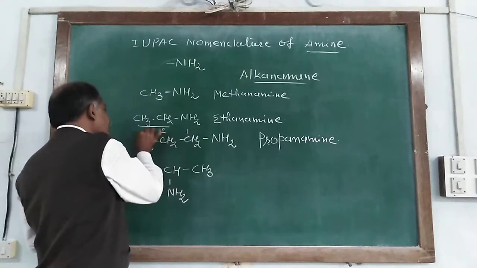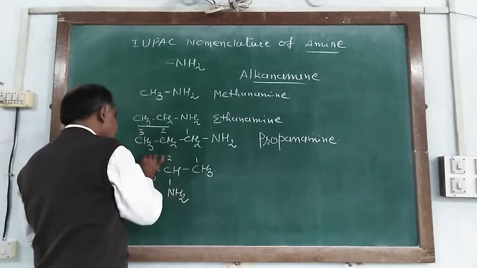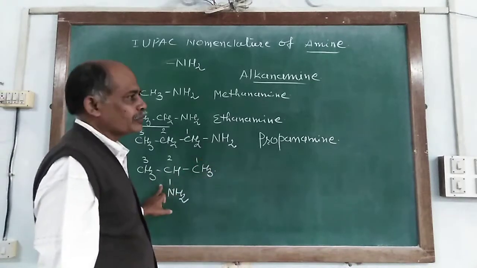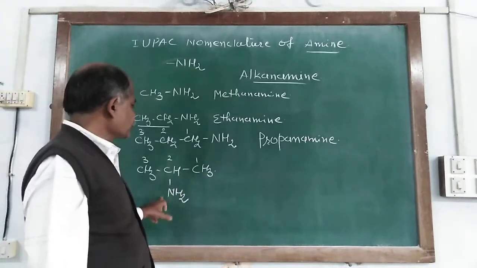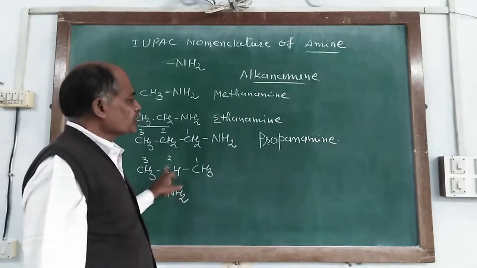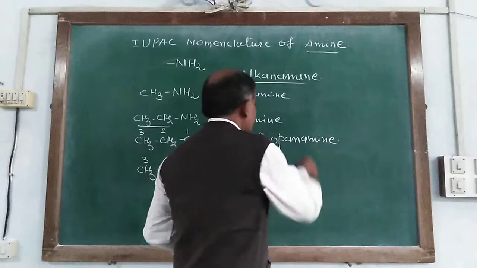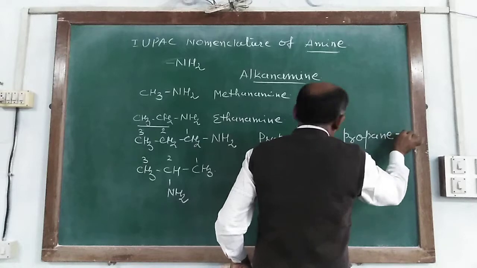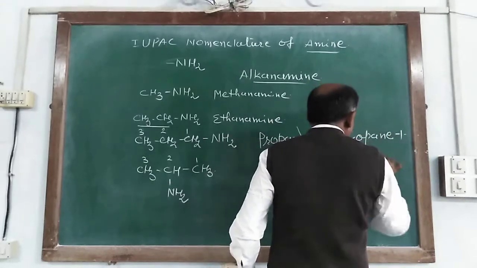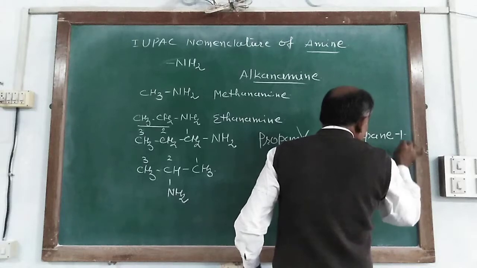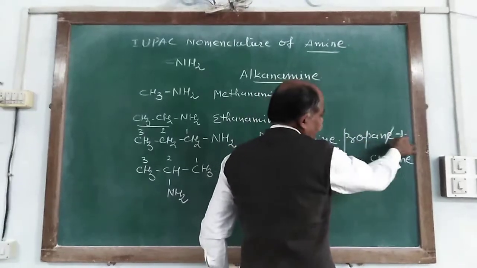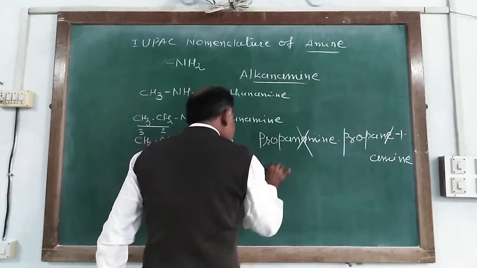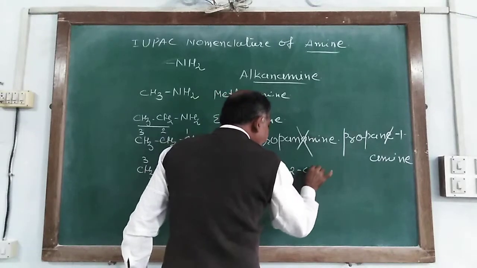Here 1, 2 and 3, and here 1, 2 and 3. NH2 is located at carbon number 1, while in this compound it is located at carbon number 2. So here it is propane-1-amine, and here propane-2-amine.